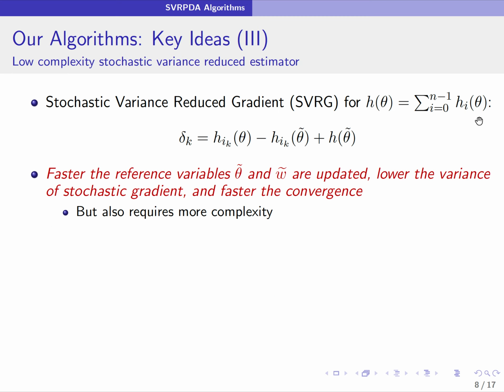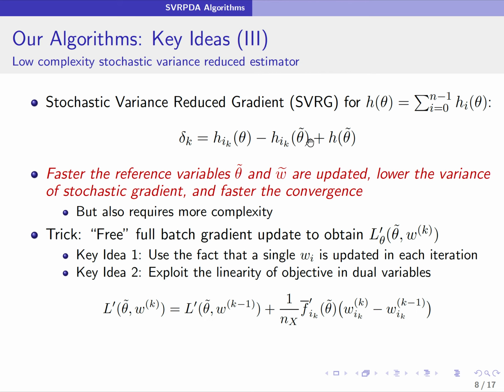So given an objective function h(theta), which can be written as this decomposed sum over here, this is what an SVRG estimator would look like. Theta tilde is the reference variable here, and the faster these reference variables are updated, the better the variance of this SVRG estimator. But updating these primal variables very often and evaluating the full gradients at these primal variables can also be very expensive. So in this paper, we came up with a free full batch gradient update.